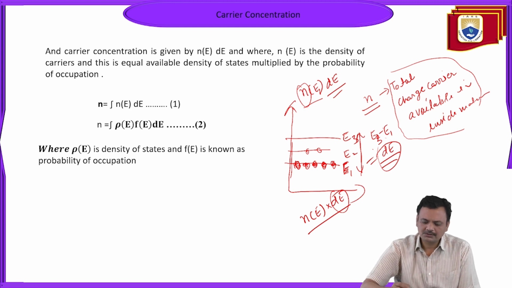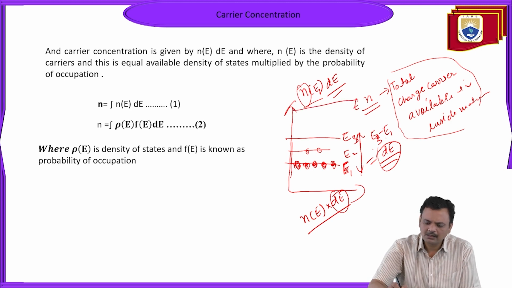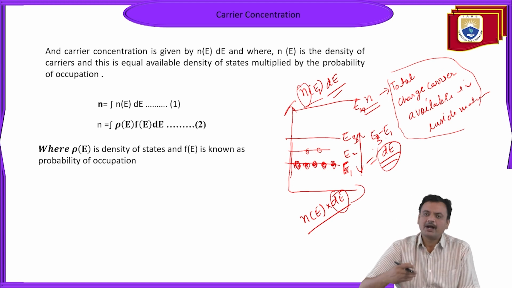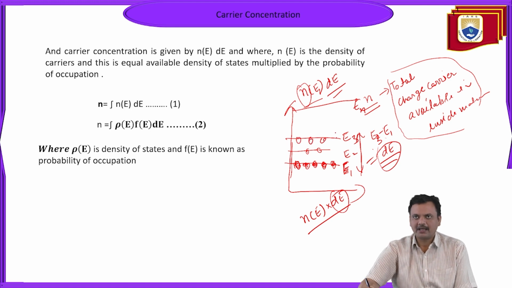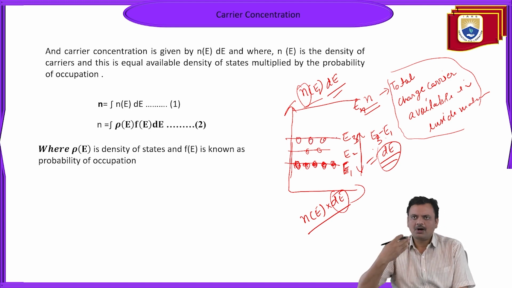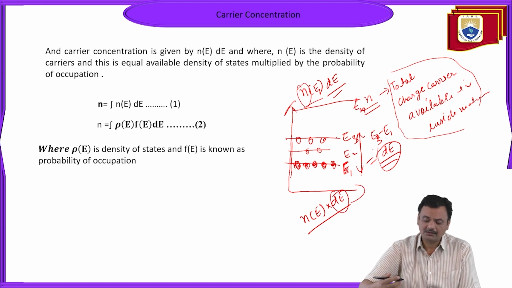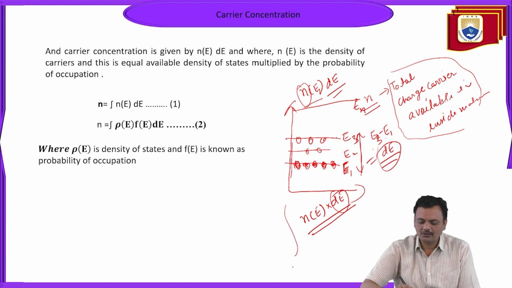Suppose energy levels E1 to En are available for providing accommodation for these charge carriers, and you want to calculate all the available charge carriers inside the material. So what do you have to do? You have to integrate this over the lowest possible energy level to your desired or highest possible energy level.